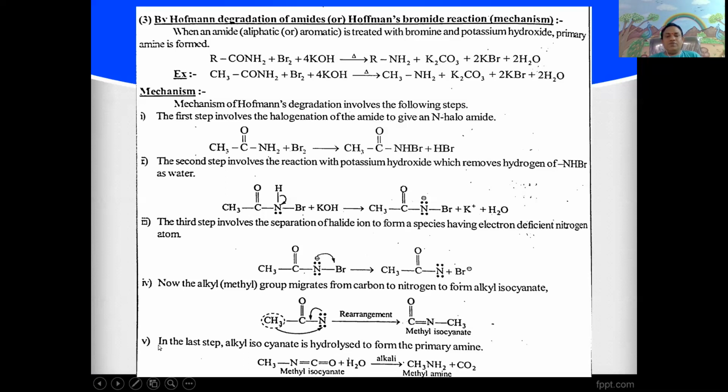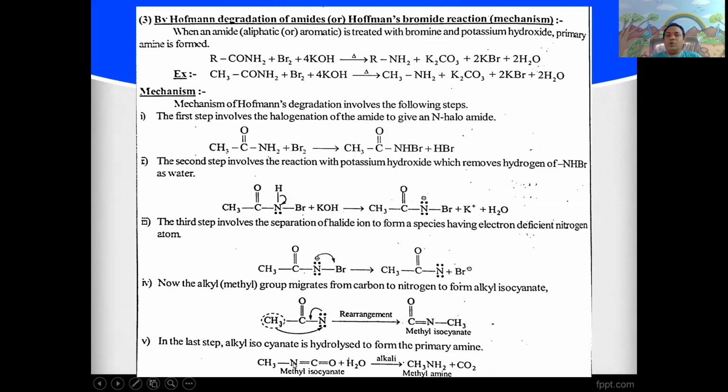In the last step, alkyl isocyanate is hydrolyzed. With the removal of carbon dioxide, it gives the one carbon less primary amine. CH3N=C=O plus H2O. In the water molecule, it ionizes to give H plus and OH minus.